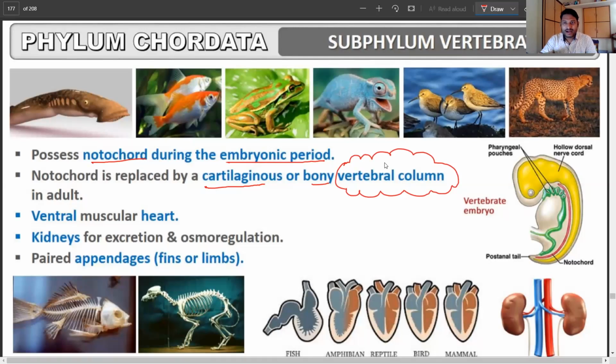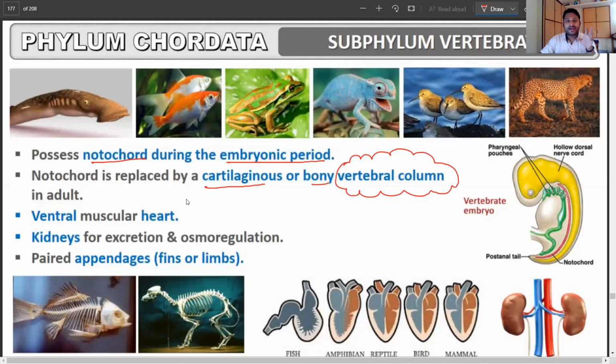But if they're not going to have it, they're simply chordates. So in other words, all the vertebrates are chordates, right? But all the chordates cannot be vertebrates. Now this is a typical question that you have probably been listening to and might know from class 9. So all the vertebrates are chordates, but all the chordates are not vertebrates,